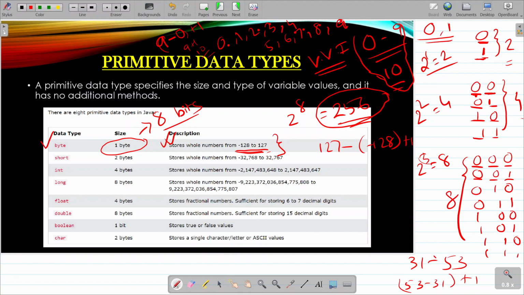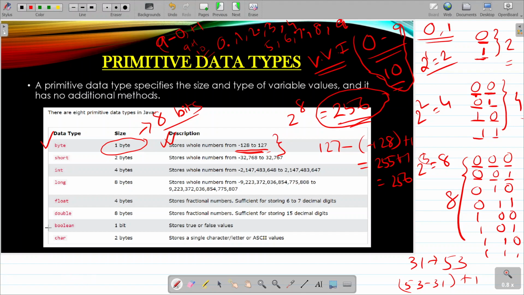Here 31 to 53. How many numbers are there between 31 and 53? How will we calculate? 53 minus 31 plus 1. For 0 to 9, 9 minus 0 plus 1. Similarly, 127 minus minus 128 plus 1. Check: 255 plus 1 comes to 256. So there are 256 numbers which range from minus 128 to 127. Alright, so this is the first data type, the byte data type.